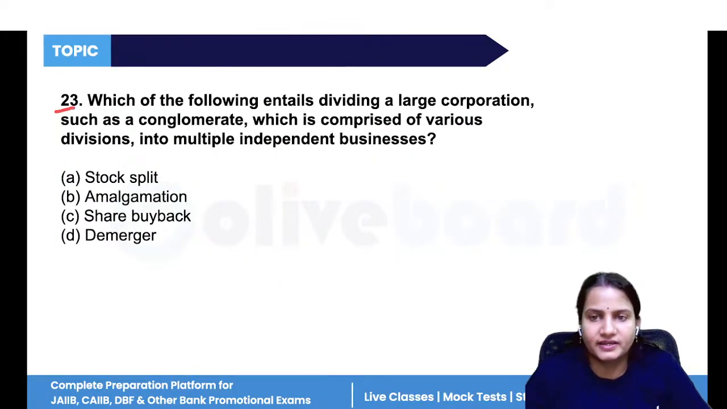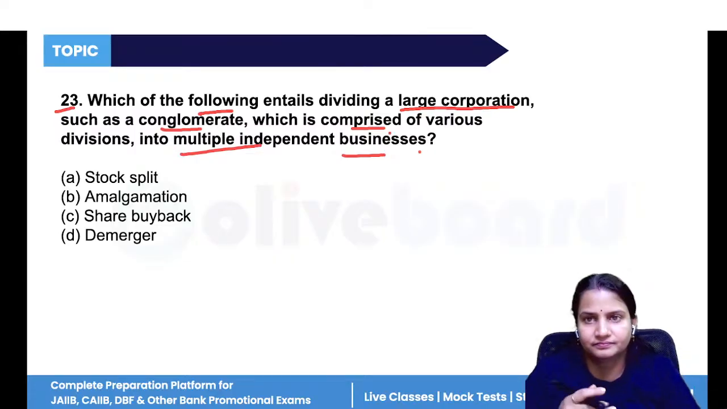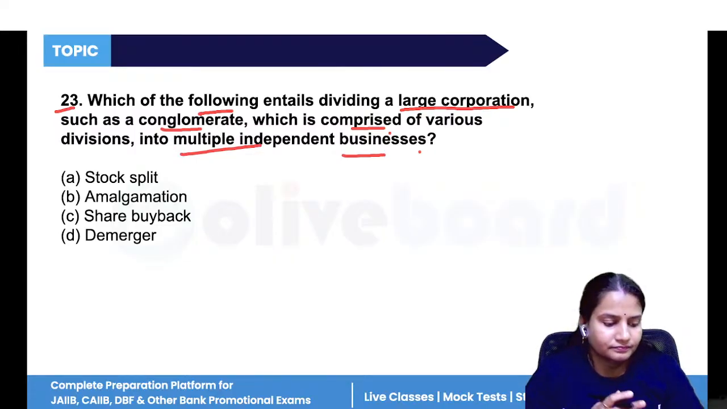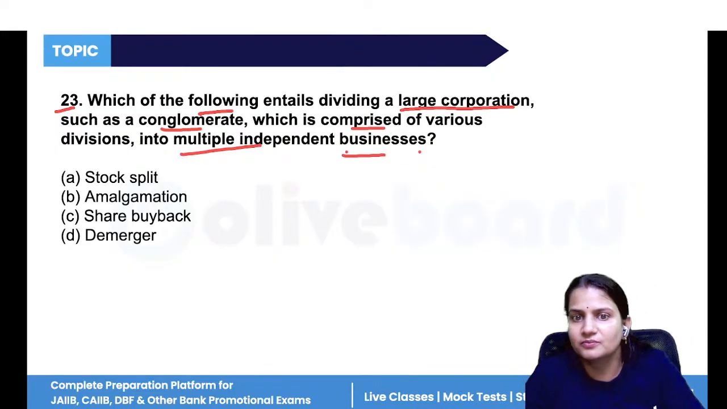Now next, question number 23. Which of the following entails dividing a large corporation like a conglomerate, which is comprised of various divisions, into multiple independent businesses? So if a company is splitting into multiple independent businesses, what is that term called?